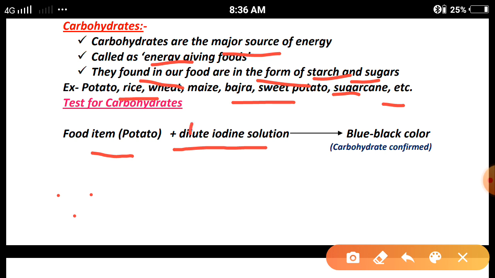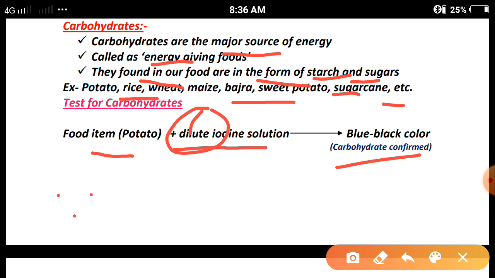What is the meaning of dilute? Dilute means the amount of water is in excess, and the iodine solution can be prepared from tincture iodine. If we apply the dilute iodine solution on a food item like raw potato, and a blue black color appears in the test tube, it means the food item we have taken is carbohydrate rich.